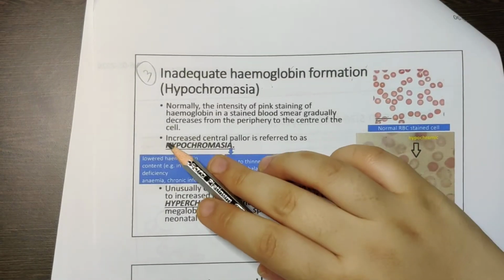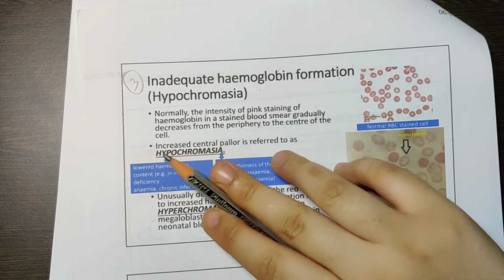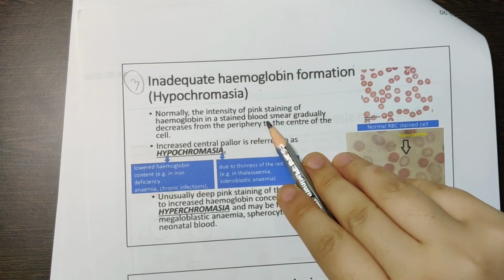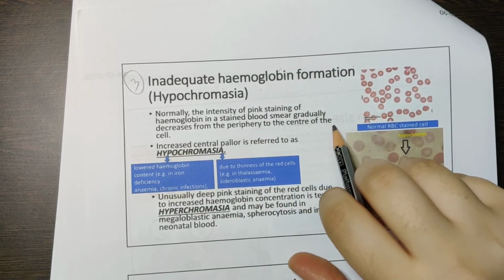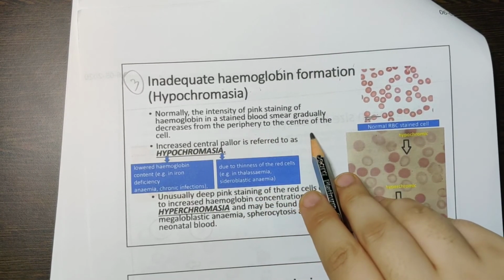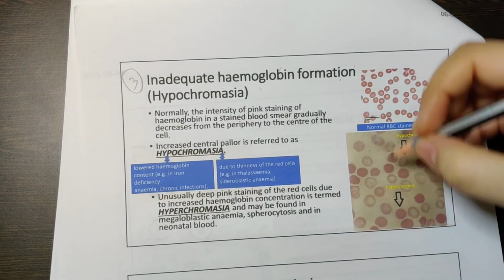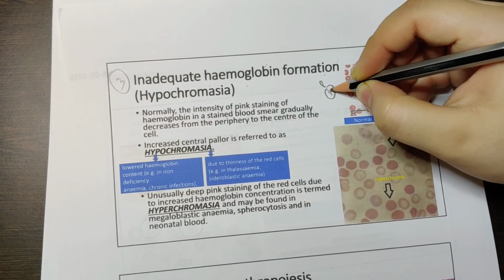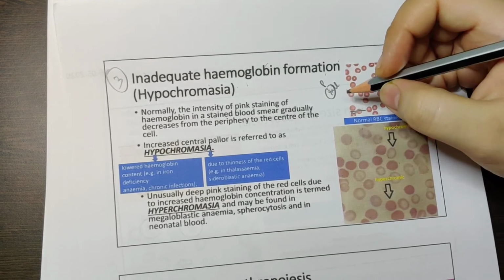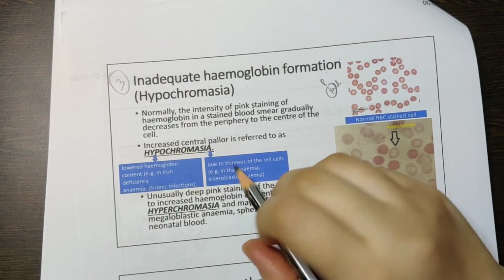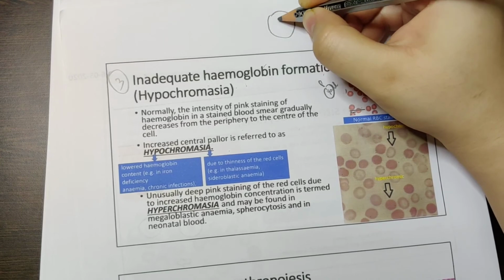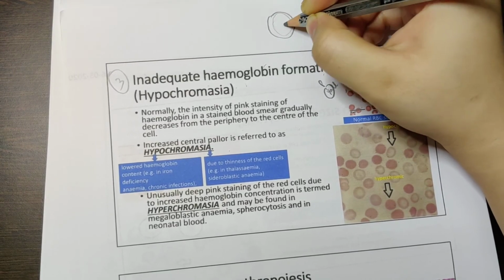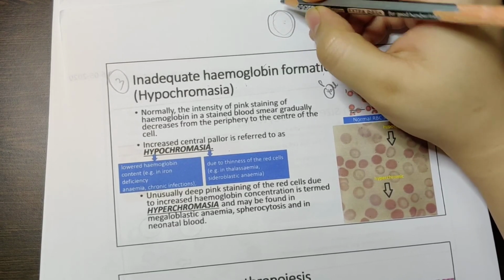Normally the intensity of pink staining of hemoglobin in a stained blood smear gradually decreases from the periphery to the center. That means the periphery is more pink, and when you come to the center it becomes paler. If you see a cell where the central pallor has increased, this is known as hypochromasia.